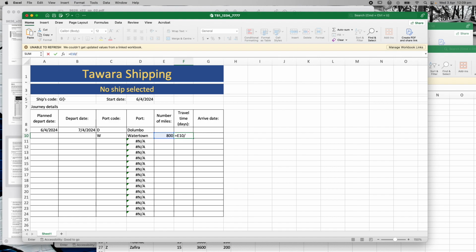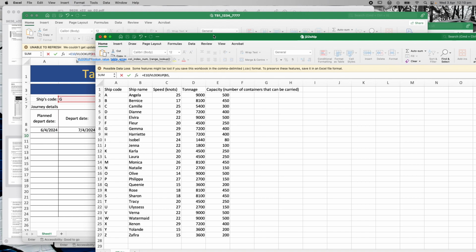So to do that, we really need to do a VLOOKUP, right? Which we've used before plenty of times, so you guys should be fine on this now. So the lookup value, what is the lookup value going to be? Well, the lookup value is going to be G for Gemma. So we're going to click there, and then we're going to put a comma in, and we're going to say which table are we going to look this up in? Well, we're going to look this up in the speed of the ships.